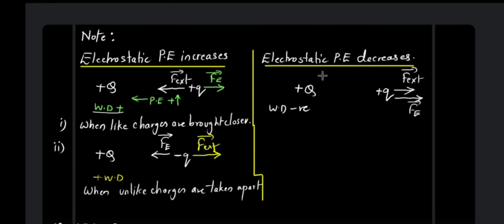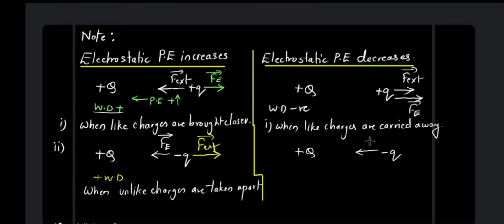That means what is going to happen to the potential energy? The potential energy is going to decrease. Okay, so we can say that when like charges are carried away from each other, that is when the potential energy is decreased. Second possibility, supposing I have plus q, I take minus q.